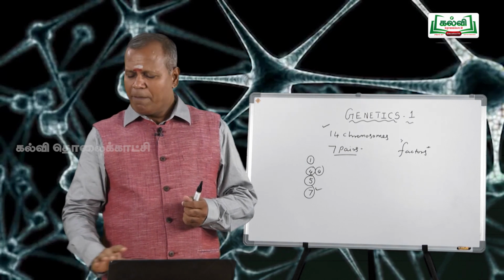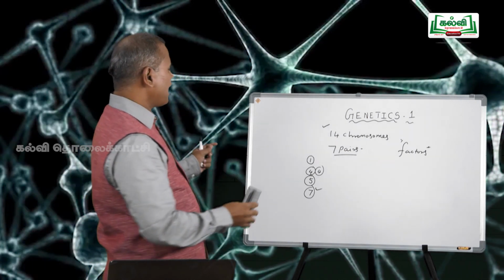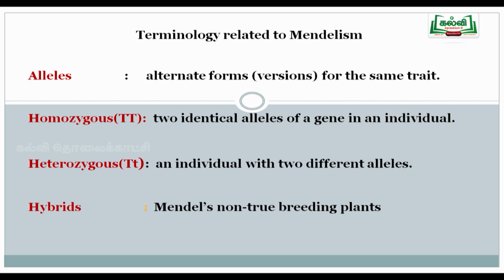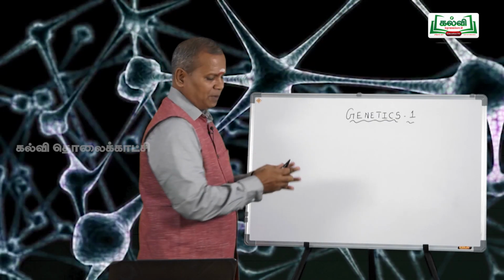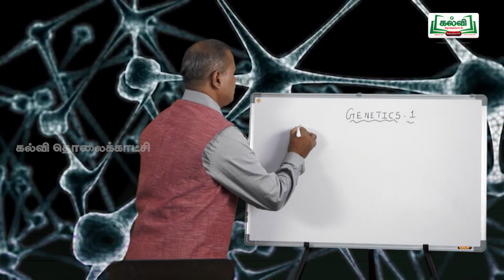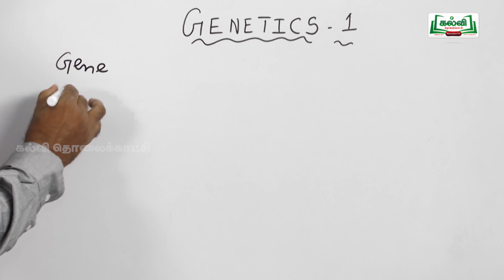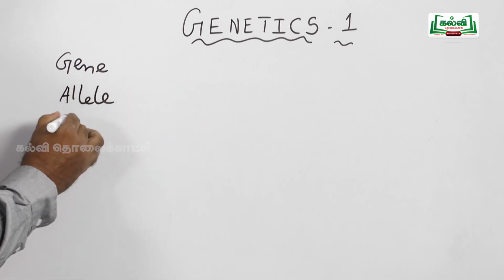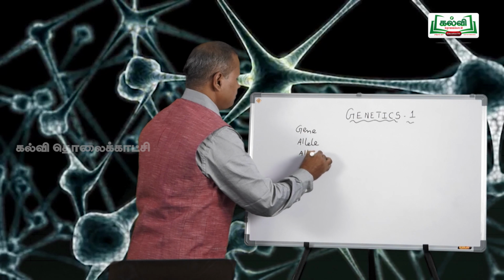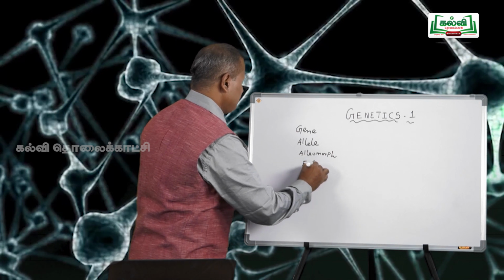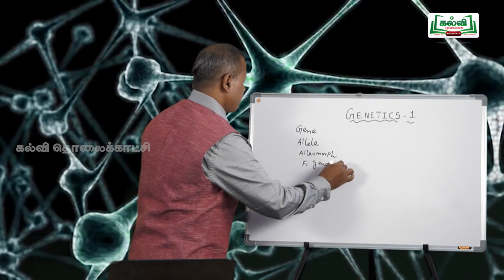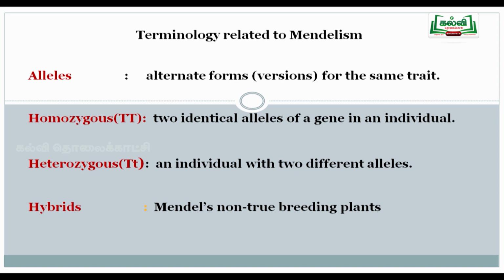Then we come to the important terminologies you should have a clear idea of for Mendelian experiments or basic genetics. Number 1 is gene. Mendel called genes as factor. Number 1, the gene or factor. Number 2, allele. Number 3, allelomorph. Number 4, F1 generation or first filial generation. Number 5, F2 generation, the second filial generation.